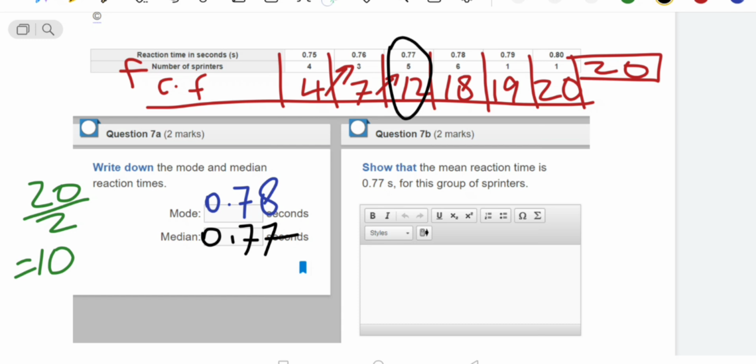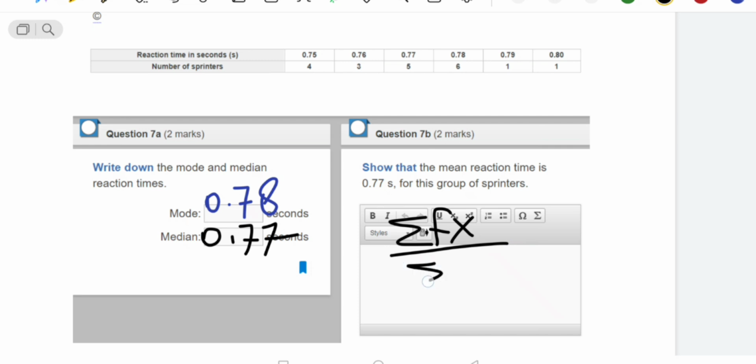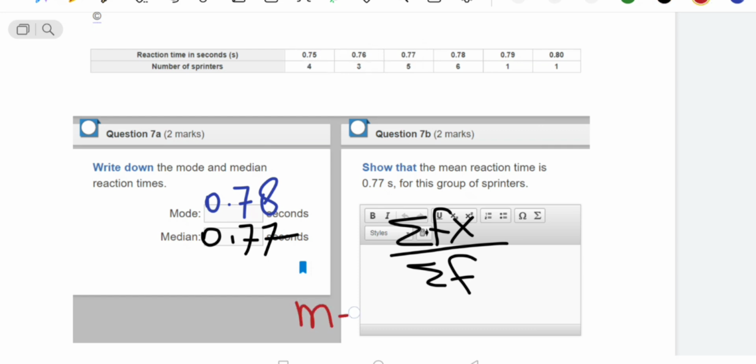Now look at question number 7b. They are asking you to find the mean. For finding the mean, let me erase this first. The formula is summation fx over summation f. It means we need to find fx, this f multiplied with x, then plus this multiplied by this, plus this multiplied by this. We will continue like that. Clear? I'll show you.